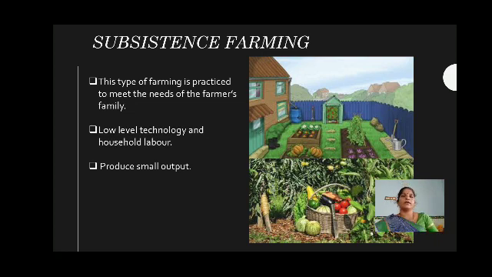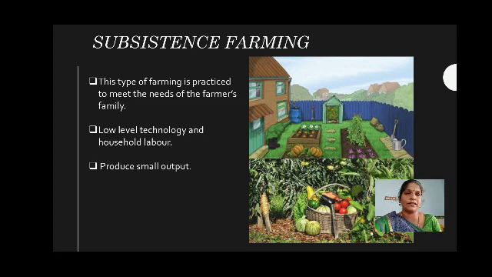Okay, here see the subsistence farming. Take page number 40, all of you. Take your book. Page number 40. Yeah, listen. Farming is practiced in various ways across the world, depending upon the geographical condition, demand of produce, level of labor and level of technology.